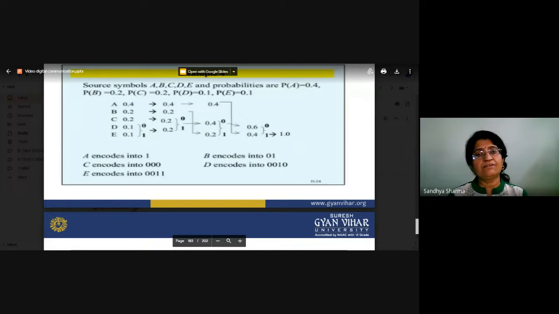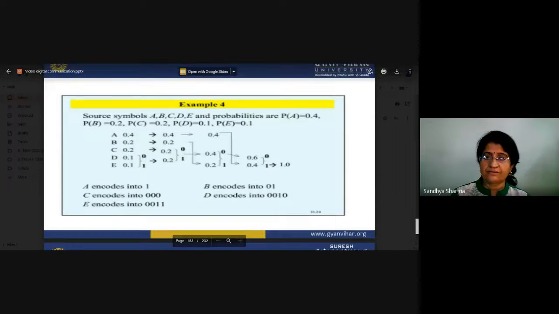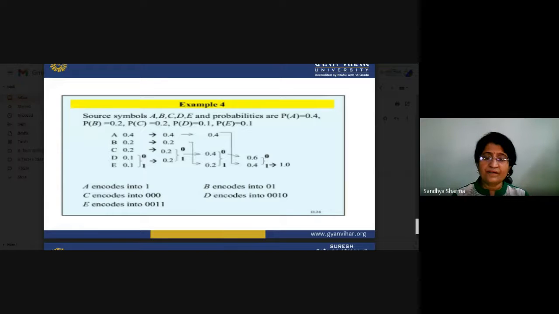How can you say it is a variable length code? Because not all the symbols are coded by a constant or fixed length; they are coded by variable lengths. Some use 1 bit, some 2 bits, some 3 bits, and some 4 bits. So it is a variable length code, and different symbols are coded by a different number of bits.